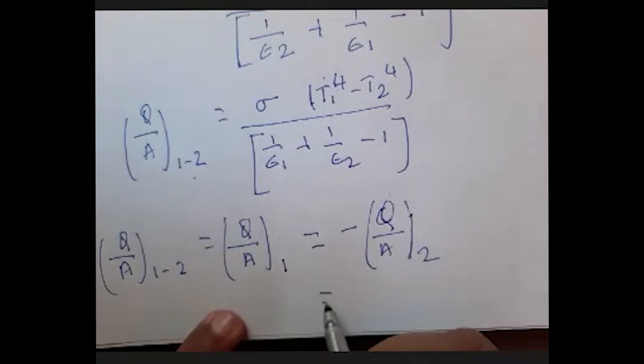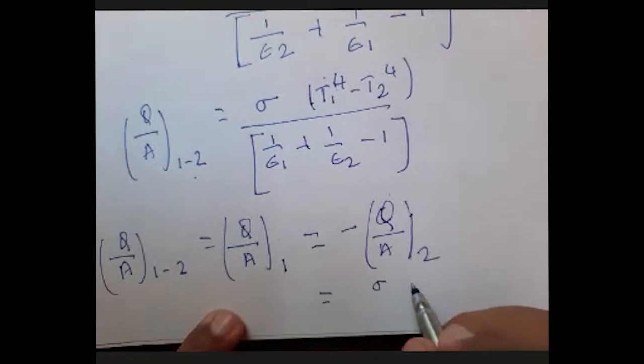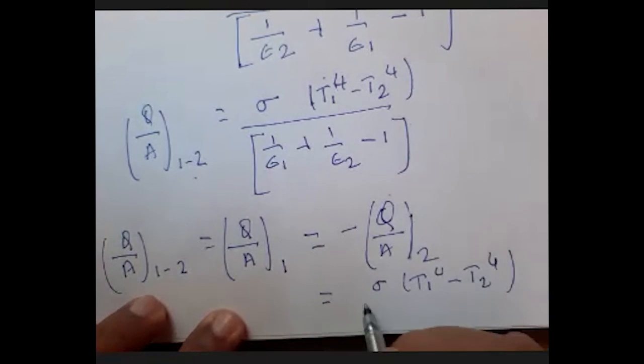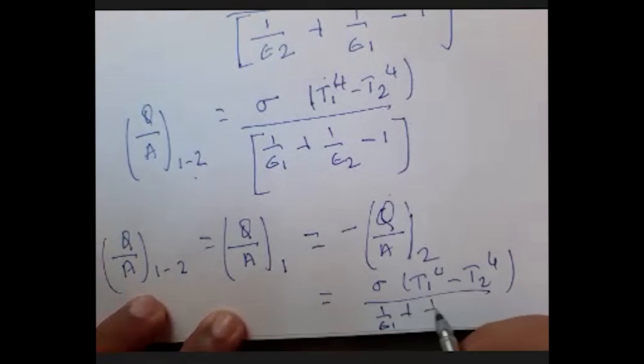This is equal to sigma into T1 raised to 4 minus T2 raised to 4 divided by 1 upon epsilon 1 plus 1 upon epsilon 2 minus 1.